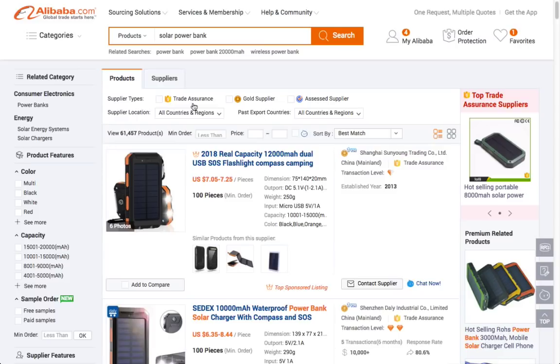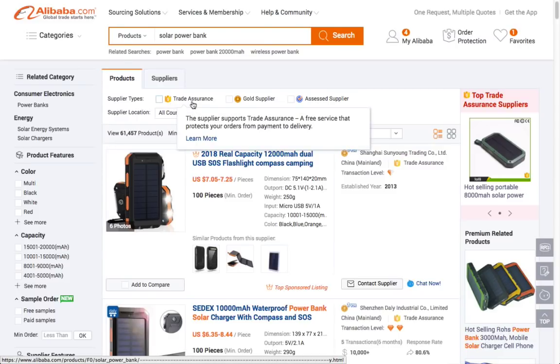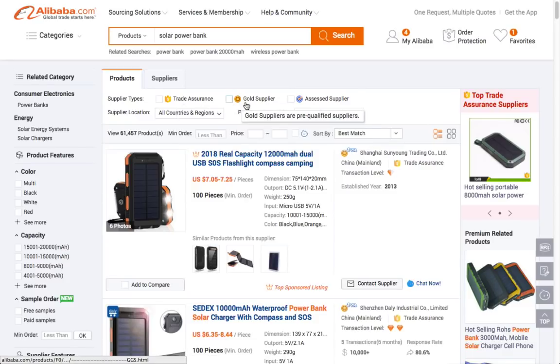You can choose if they have trade assurance. If you don't know that, there is an introduction: the supplier supports trade assurance, a free service that protects your orders from payment to delivery. Okay, that's more like PayPal. If you buy something via PayPal, and you don't receive it or you have some quality issues, you can always claim the refund. Or you can choose good suppliers. Good suppliers are pre-qualified suppliers.